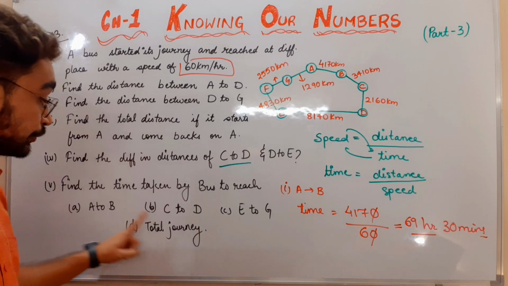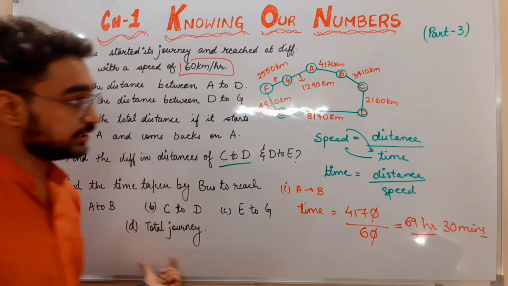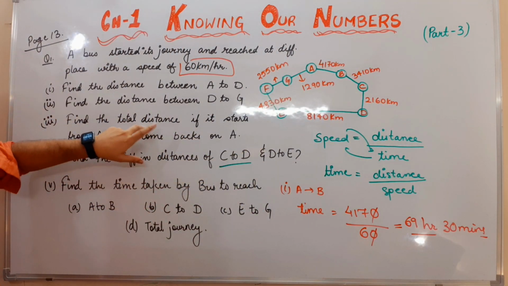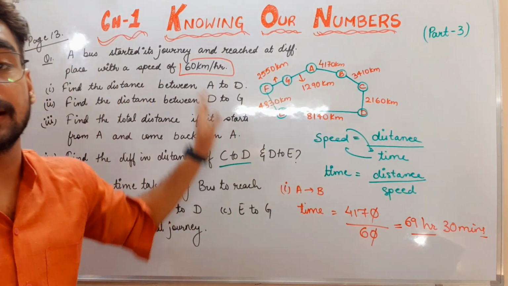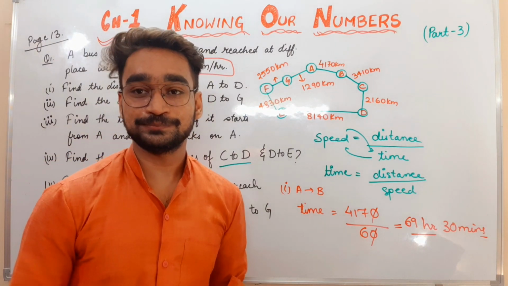So like that you can do other parts also, C to D, E to G and the total journey. Total journey means the total distance which you have already found here, divided by 60 km per hour, then you will find out the total time taken by the bus in the entire journey. Is it clear to everyone?